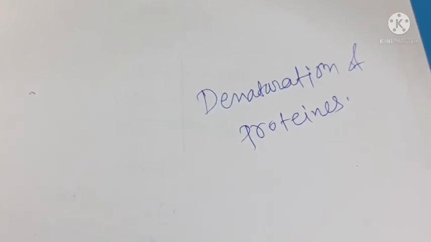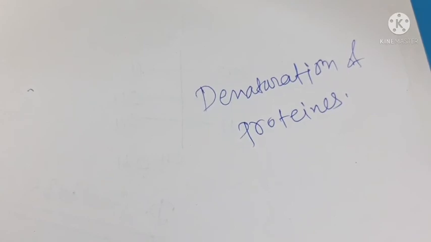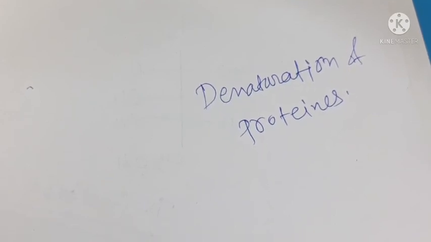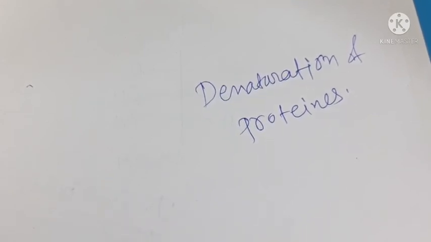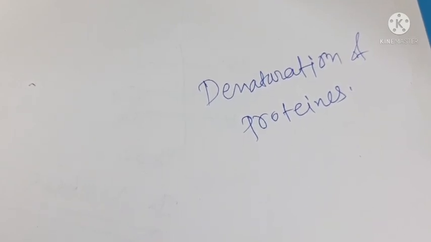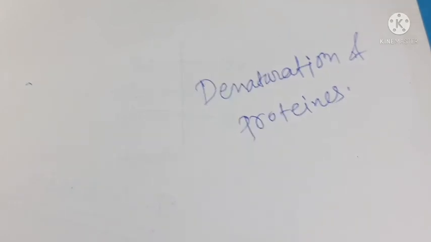The coagulation of egg white on boiling is a common example of denaturation. Another example is curdling of milk, which is caused due to the formation of lactic acid by the bacteria present in the milk. These are known as the denaturation of protein.